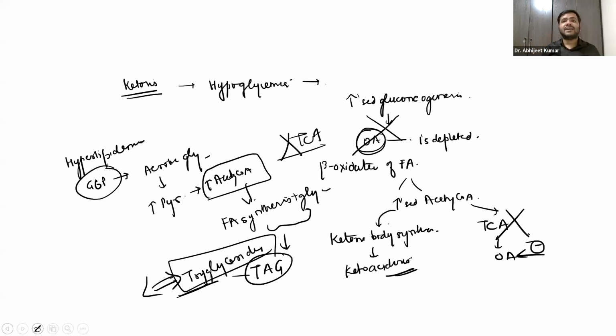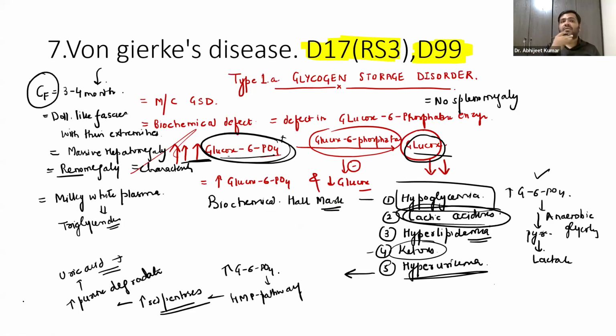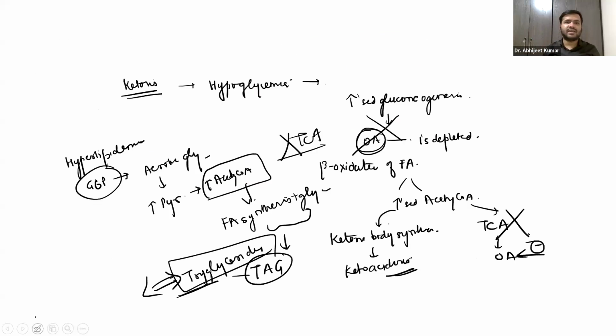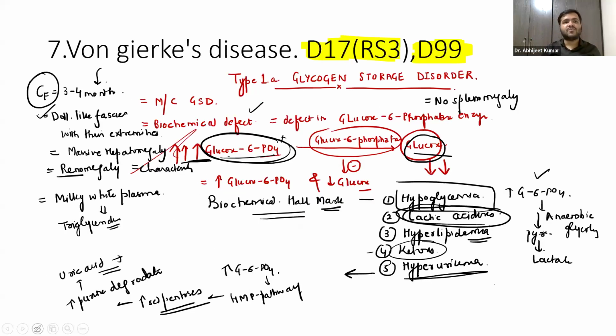So that is again, guys, how you have to write about this biochemical defect. You have to write the clinical features, right? You have to write the biochemical hallmarks, and how these biochemical hallmarks are taking place. You have to just mention it over here. So that is another question, that is von Gierke's disease, right?